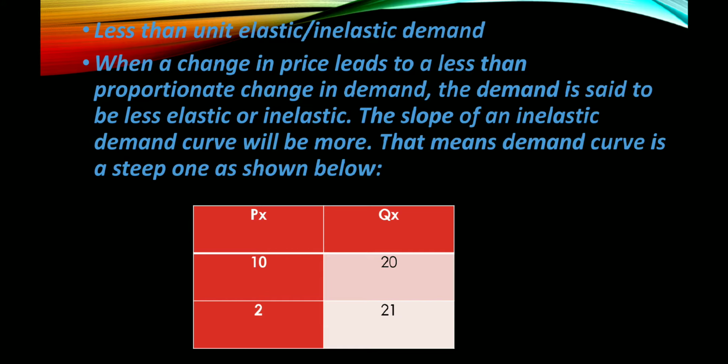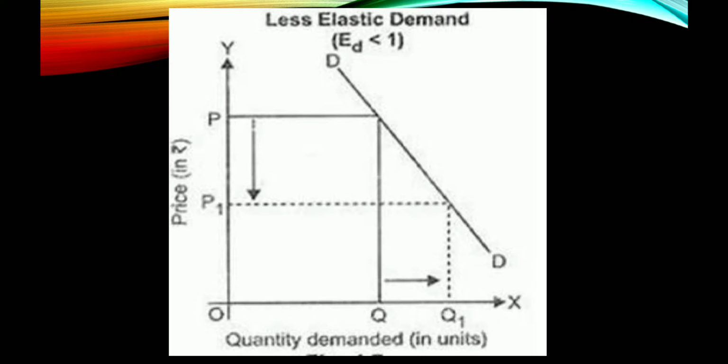Here price changes from 10 to 2, but the quantity changes from 20 to 21. This is the less elastic demand curve. The inelastic demand curve shows that change in quantity demanded OQ1 is less than the change in price PP1.